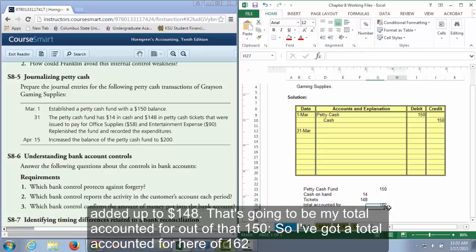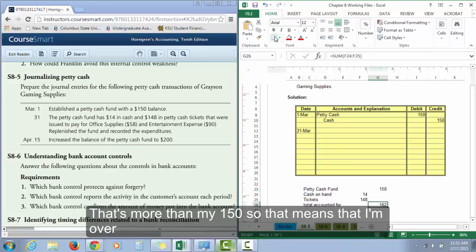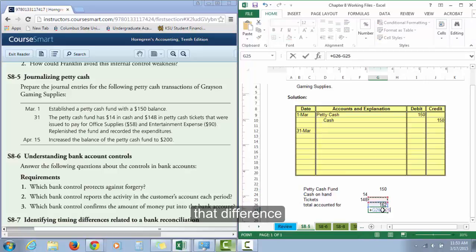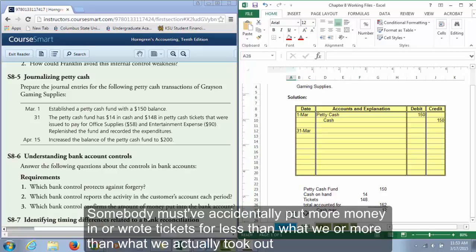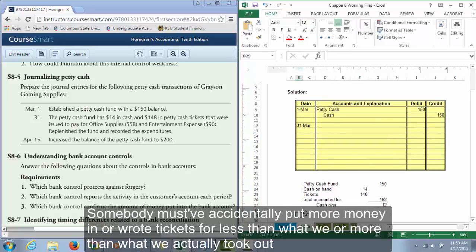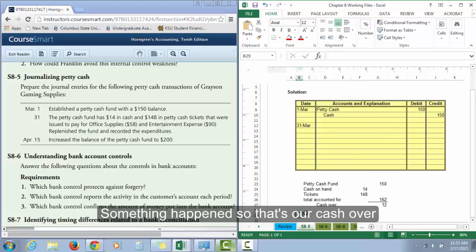All right. Now that's more than my $150, right? So that means that I'm over that difference. So I have an additional $12 cash. So this is my cash over of $12. So somebody must have accidentally put more money in or wrote tickets for less than what we actually took out. So something happened. Okay, so that's our cash over.